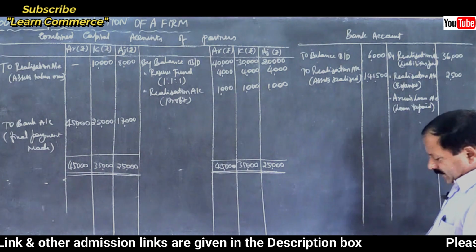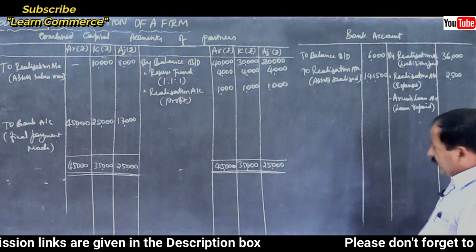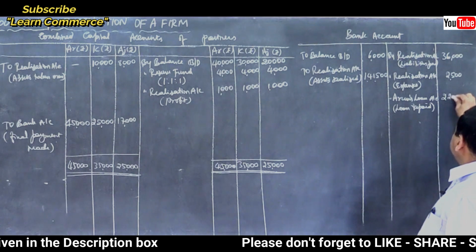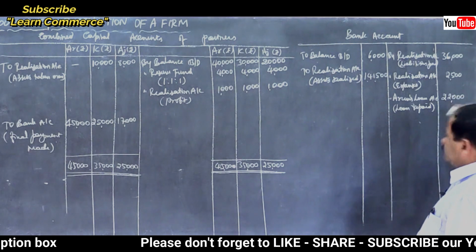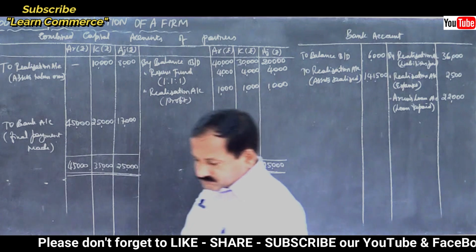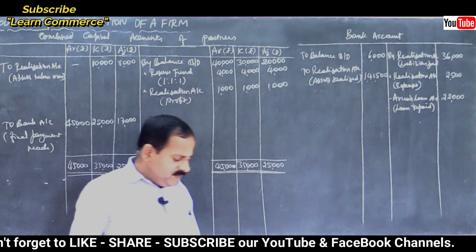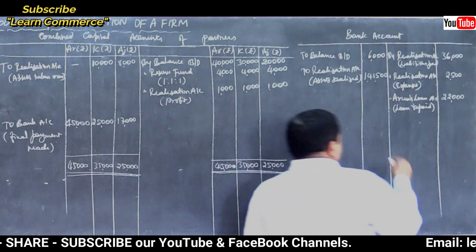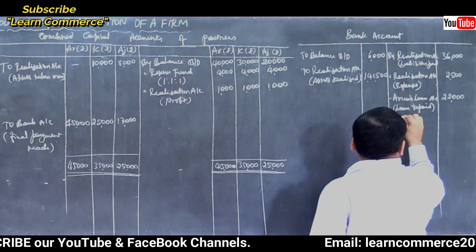How much? 22,000. That's all. Now make payment of their capital balances by Arun's capital account.